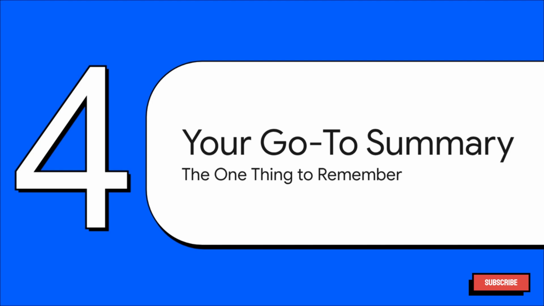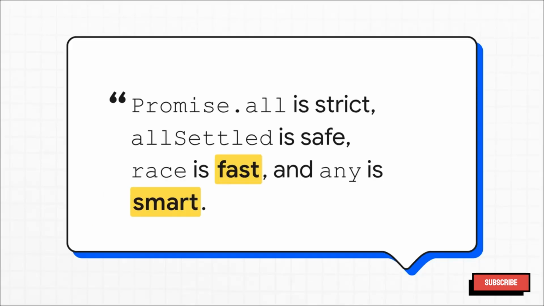Look, if you forget everything else we talked about today, just remember this next part. It's one simple line that perfectly captures the whole story. Let's just say it one more time because it's that good. Promise.all is strict. allSettled is safe. Race is fast. And any is smart. Honestly, if you can just burn that little mantra into your brain, you'll know exactly which tool to grab for the job every single time.